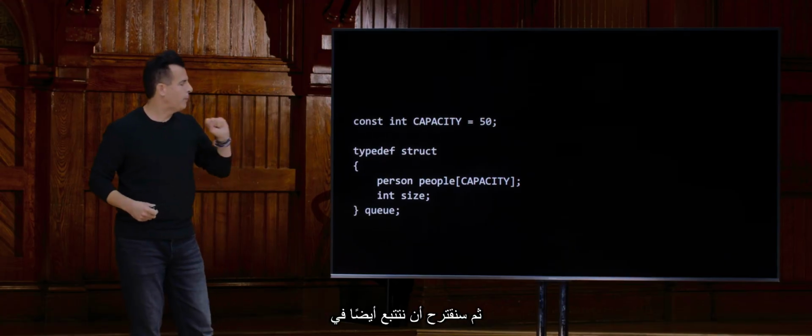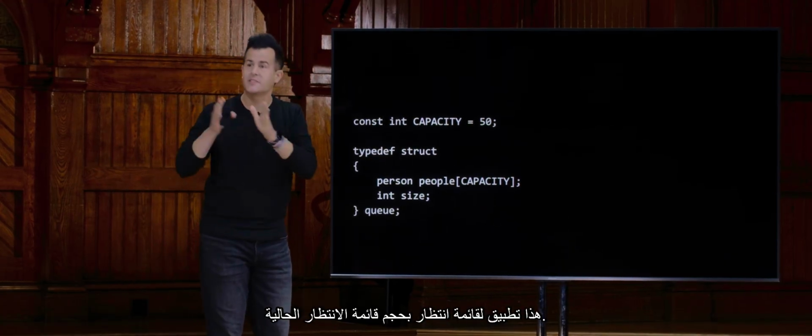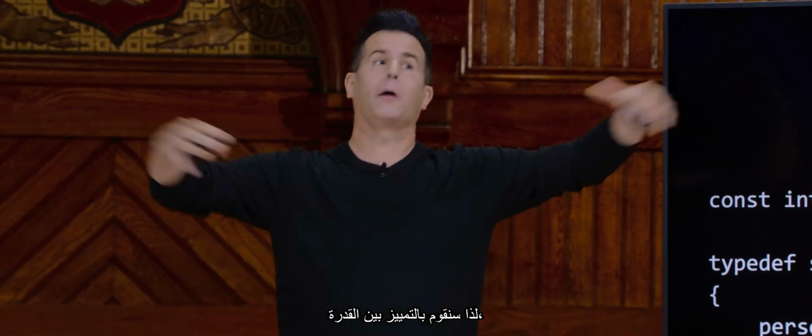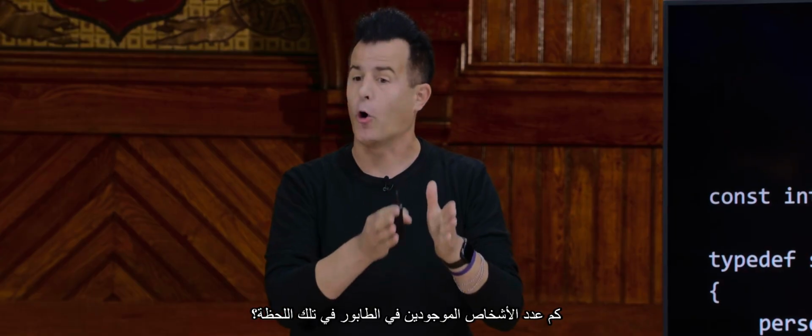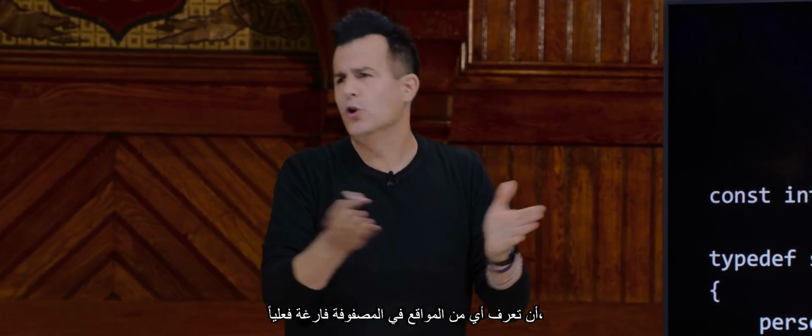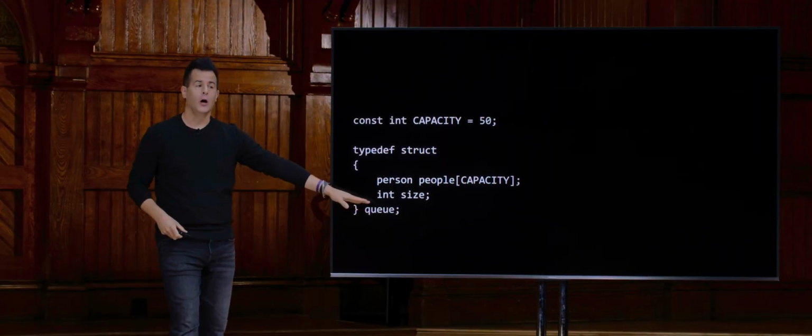And then we're going to propose that we also keep track in this implementation of a queue of the current size of the queue. So we're going to make a distinction between the capacity, like how many total people can be there, and the size, like actually how many people are in line at that moment in time, so that you know which of the spots in the array are effectively empty. And we're going to call that whole structure a queue.